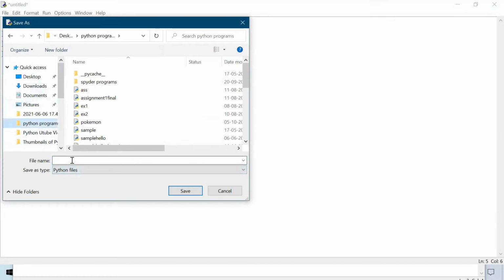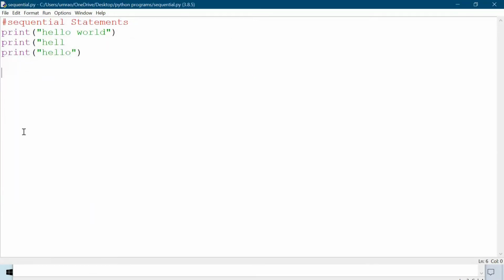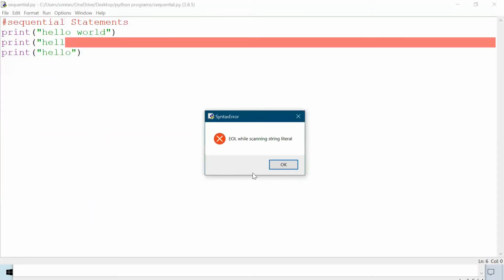So let us save the Python program as sequential.py with the extension. I am going to run this program. It has given me the error EOL while scanning a string literal. The first statement is a comment, and the next one is a complete statement that does not give any error, because I followed all the rules to display the print statement.